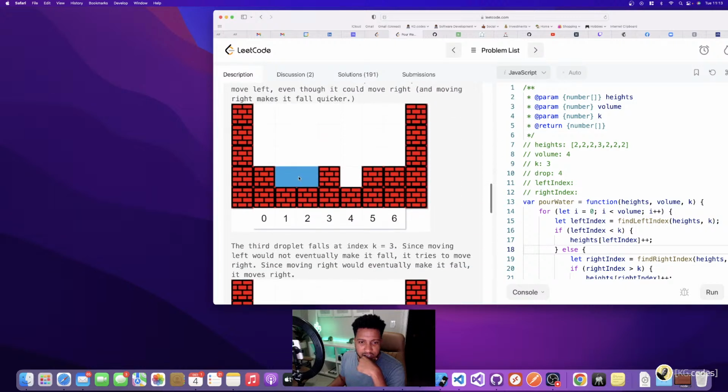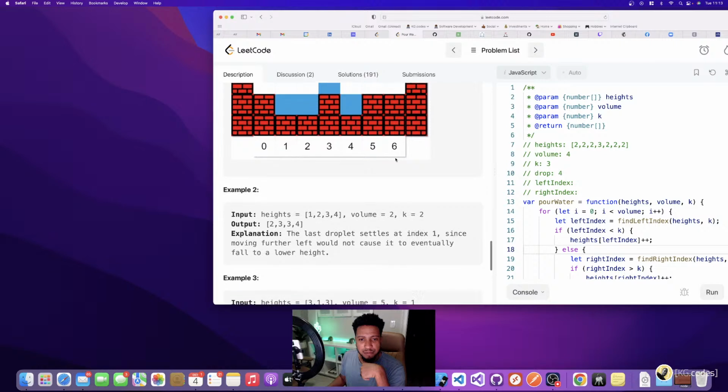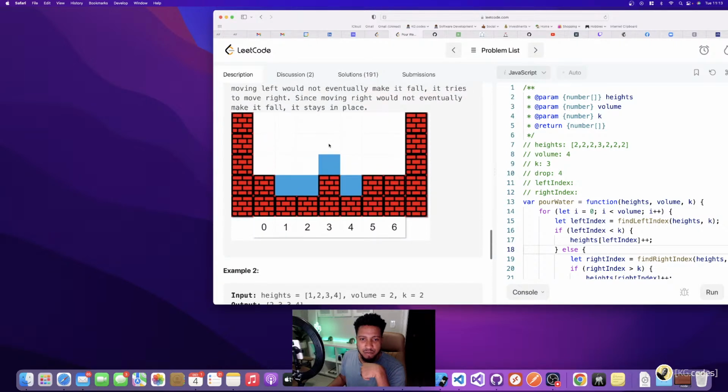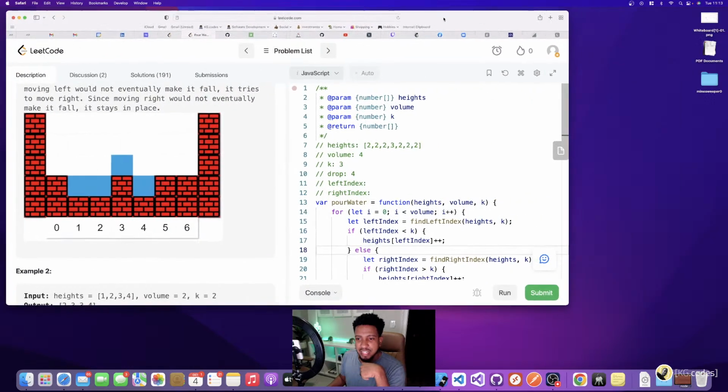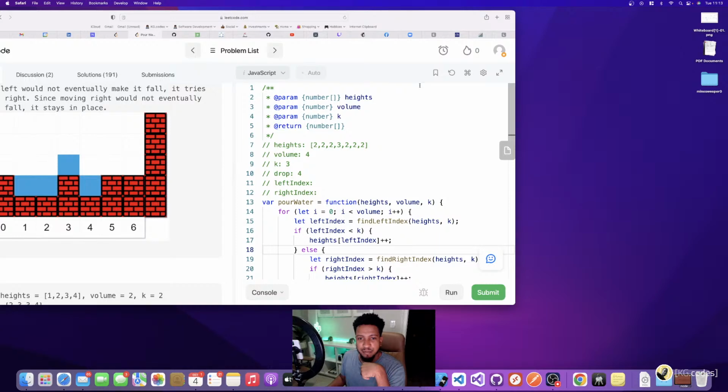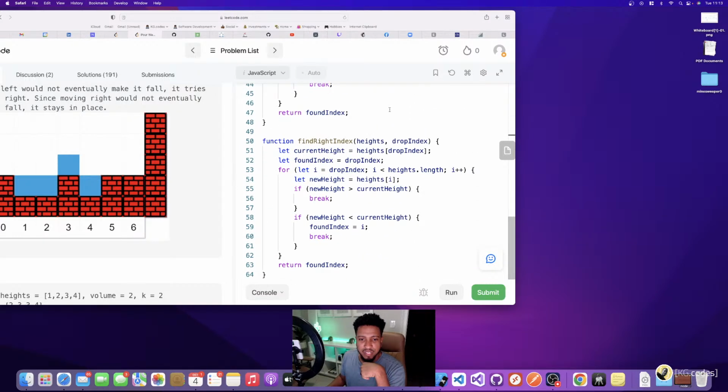let's say, I'm only thinking about dropping down 1. What if there's a lower dip to drop down? I wish they had an example here. They don't. But let's say a water drop fell here and I need to drop down 1, and then there wasn't any water here and I need to drop down 2. So my logic only drops down 1 and then it breaks out. So that was the problem.